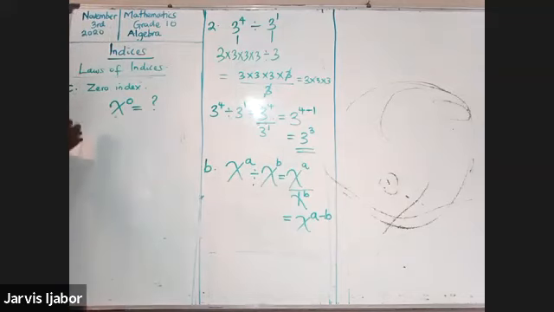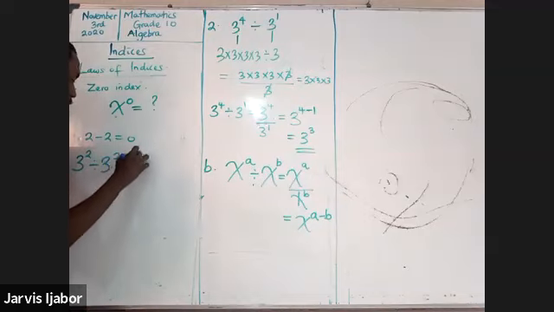Now, look at this. We know from elementary maths that the only way I can get 0 is by subtracting two numbers that are the same. Is that not? 2 minus 2 will give you what? 0. So let's imagine that I have 3 raised to the power of 2 divided by 3 raised to the power of 2. What would it be equal to?